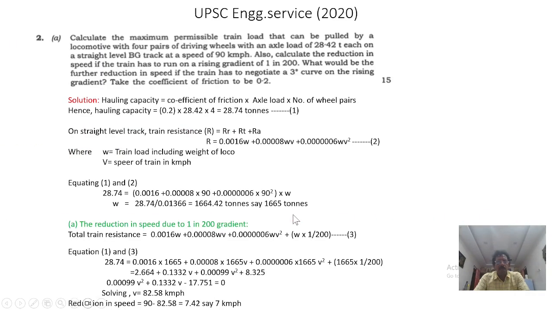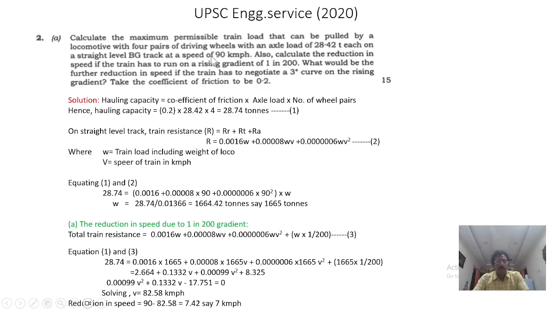And the next question, UPSC Engineering Services 2020, they also asked one thing. Calculate the maximum permissible train load that can be pulled by a locomotive with 4 pairs of driving wheels with an axle load of 28.42 tons each on a straight level track, BG, at a speed of 90 kmph. Also calculate the reduction in speed if the train has to run on a rising gradient of 1 in 200. What would be the further reduction in speed of the train if it has to take a 3-degree curve on the rising gradient? Take the coefficient of friction to be 0.2.